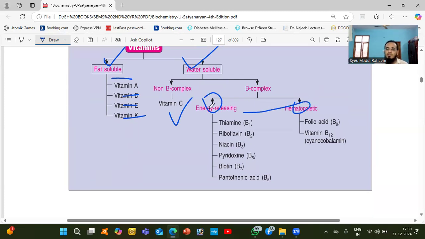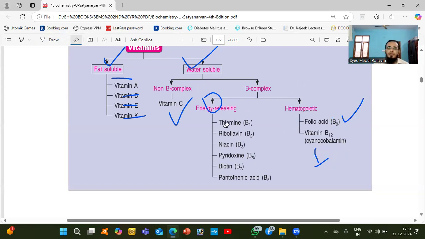Energy releasing means with these vitamins, you can get energy. Hematopoietic means with these vitamins, blood production will happen. That is vitamin B9, folic acid, and vitamin B12, very, very important, as well as iron. These are very important vitamins. And iron is a mineral, not a vitamin.